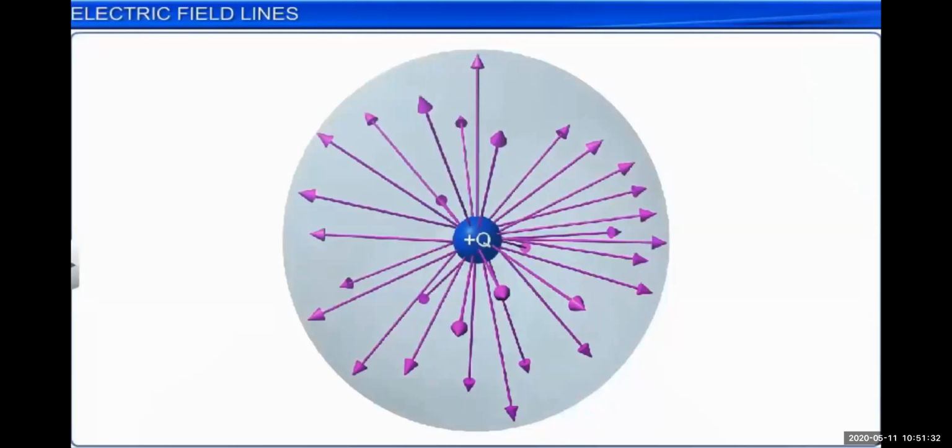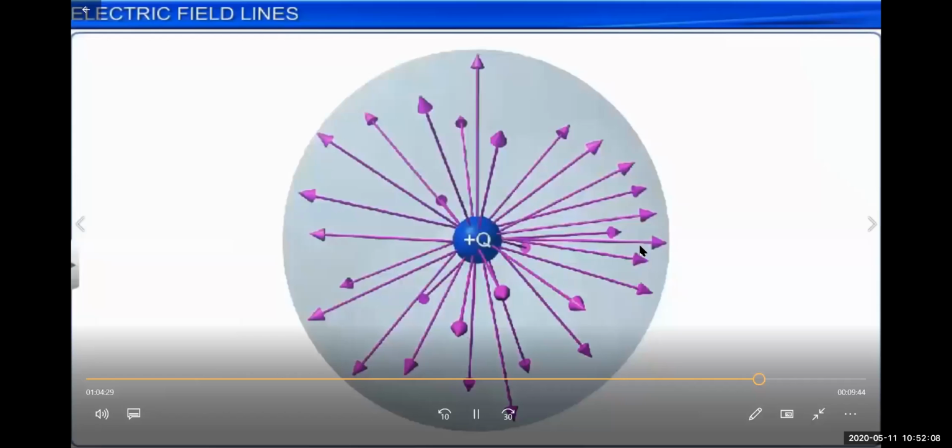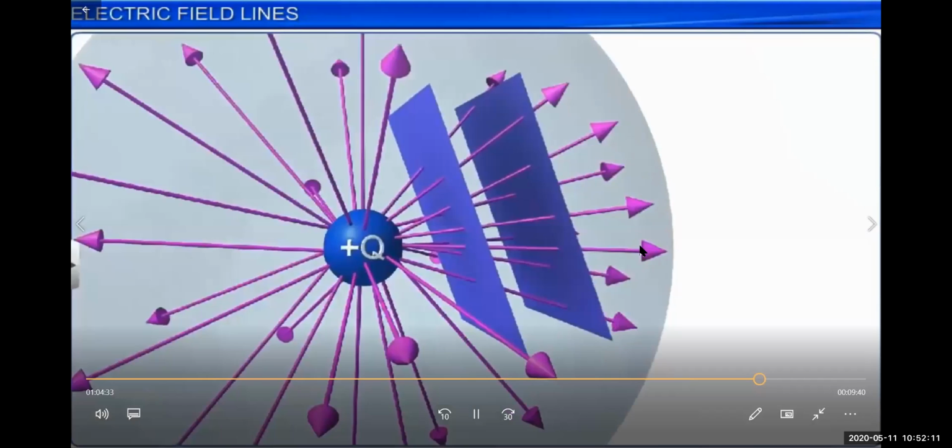Now you may have a question: what type of electric field lines are there and how are they originated? There are n number of electric field lines surrounding the charged particle. If any charged particle is there, then different numbers of electric field lines spread out into the surrounding area. You can see in the picture also. These are the electric field lines.